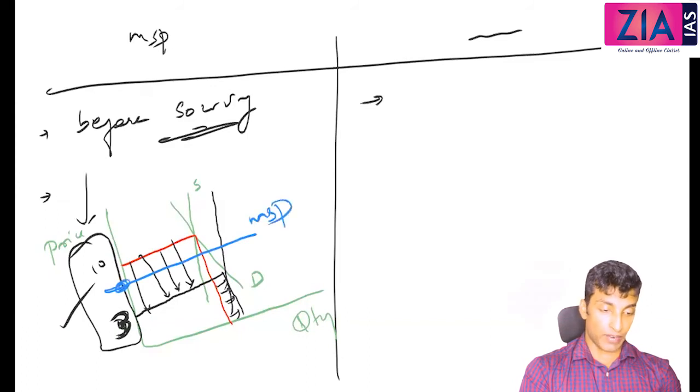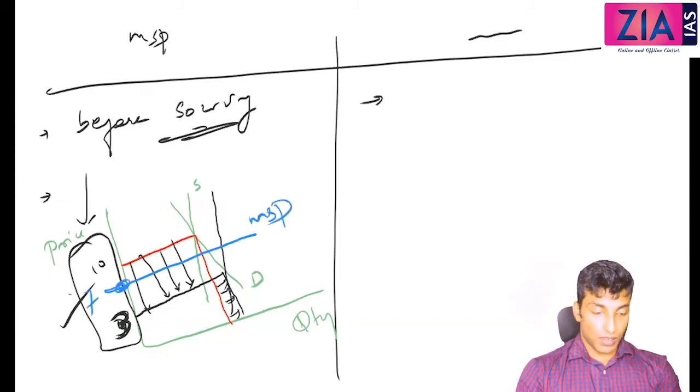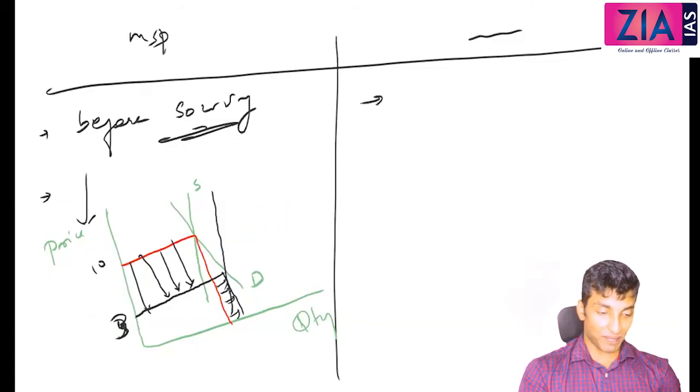Sir, please explain it to me. Anjali, actually you have missed this chapter, no? Demand supply. Yes, sir. Yeah, so I will explain it once again, but still if you are not able to understand, we will discuss later.